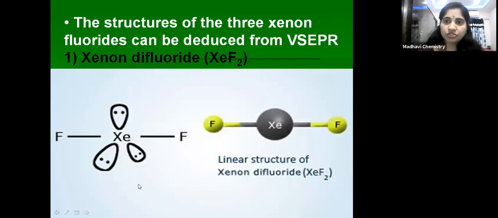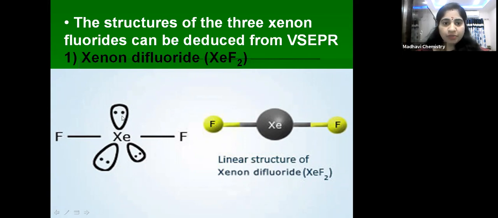Next, coming to the structure of these xenon fluorides. First one is xenon difluoride. The structure of these xenon fluorides can be explained by valence shell electron pair repulsion theory. XeF2 has a linear structure. Actually it should have a trigonal bipyramidal structure, but here you can see it has three lone pairs and two bond pairs.